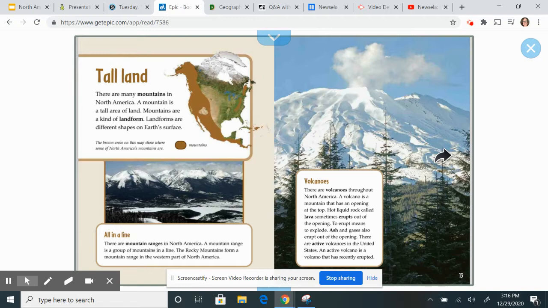Volcanoes. There are volcanoes throughout North America. A volcano is a mountain that has an opening at the top. Hot liquid rock called lava sometimes erupts out of the opening. To erupt means to explode. Ash and gases also erupt out of the opening. There are active volcanoes in the United States. An active volcano is a volcano that has recently erupted.